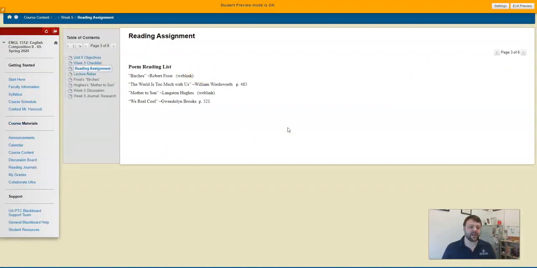So, reading assignment. I'm going to explain this in the lecture notes in just a second. What you're going to be doing is writing over poetry now, so you only have to pick from 4 poems. Please do not grab random poems off the internet, either by these authors or from different authors. You have to use one of these 4 poems. You should not have a problem with research or reading and understanding these poems, and if you do, I'll help you.